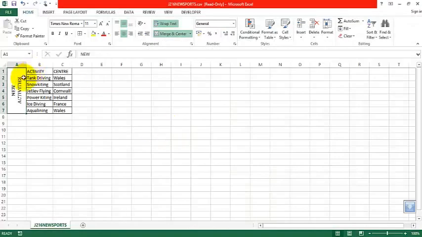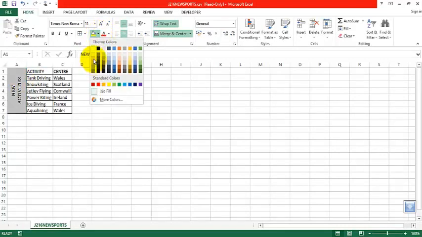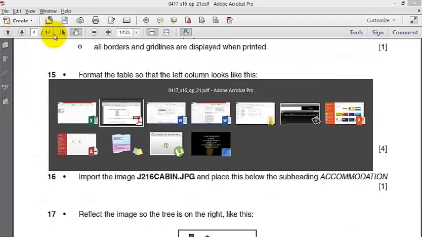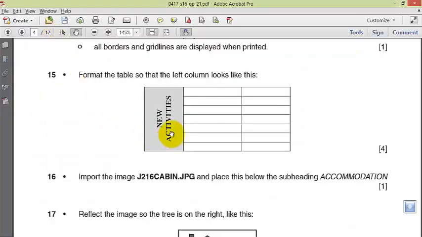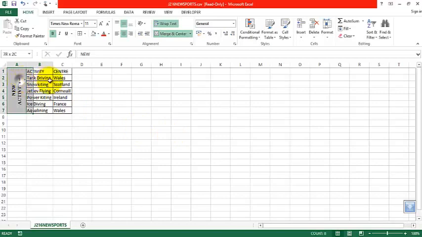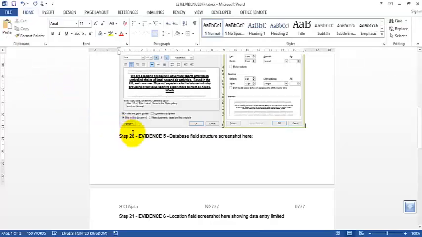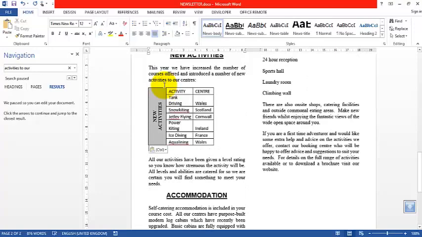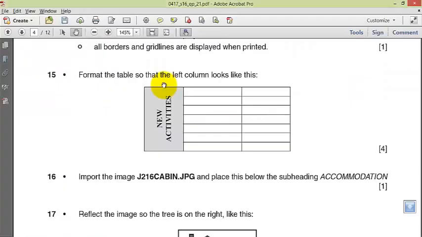Okay, so we want to be as perfect as possible, and then this has a gray background like this. This is bold, just like we have it here, bold activities. Okay, so we're taking this, copy this down to the end of the activities centers. Okay, it's pasted. Let's see the instructions again.